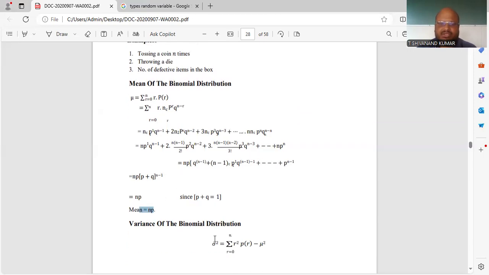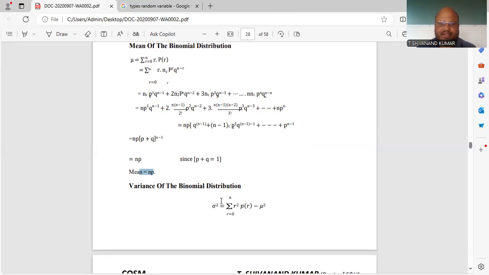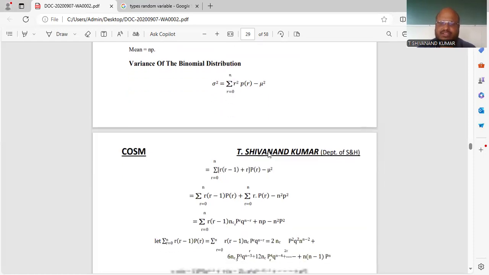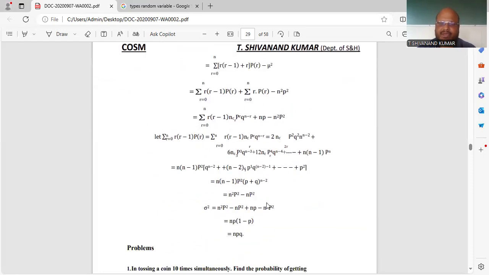And here p plus q is equal to, always you have to remember, 1. Means success plus failure both are equal to 1. Next, the variance of the binomial distribution also, if you consider the original basic definition, sigma square is equal to summation from 0 to n of r square into p of r minus mu square. If you solve this one, you will get again npq.